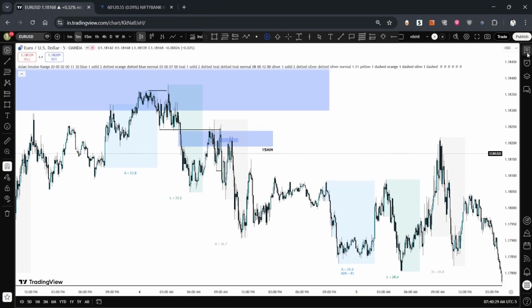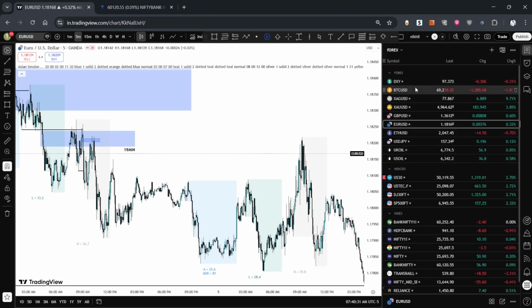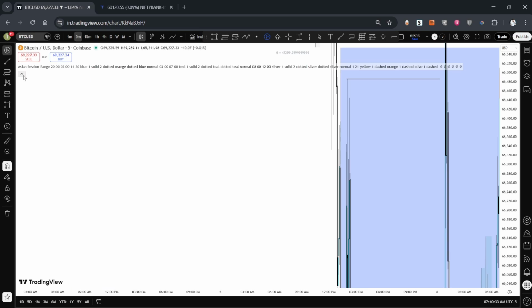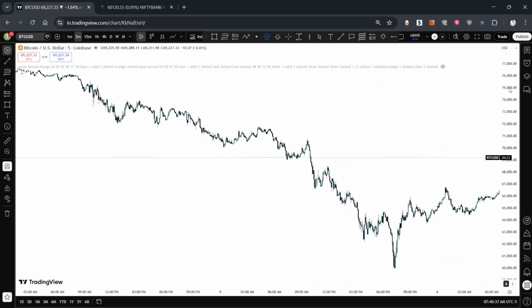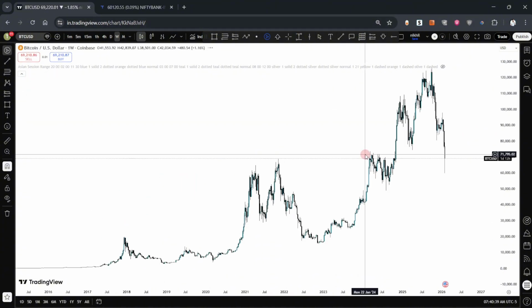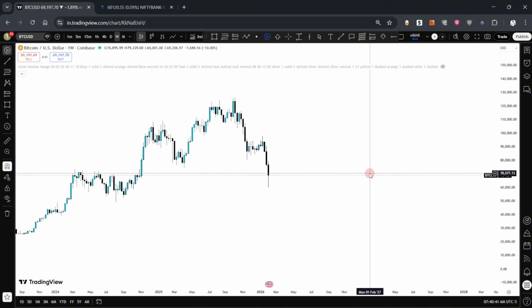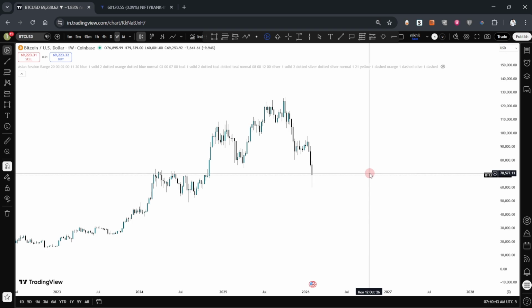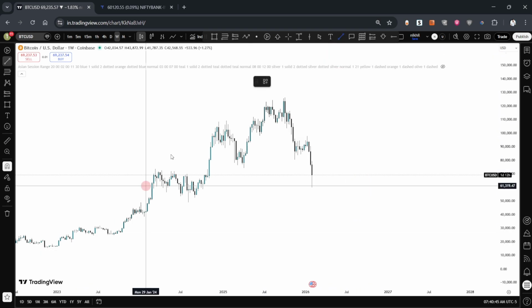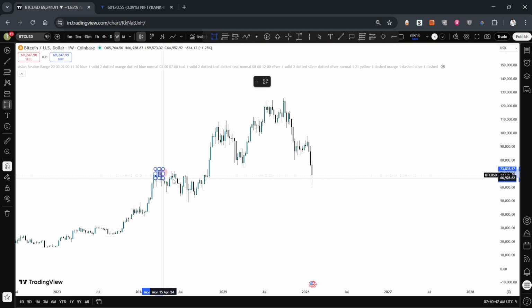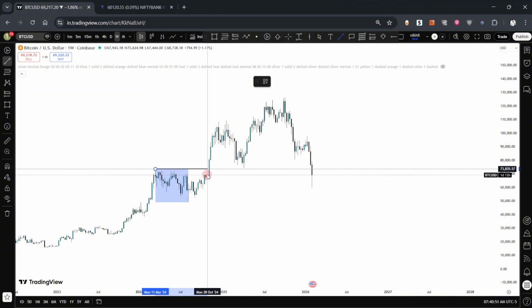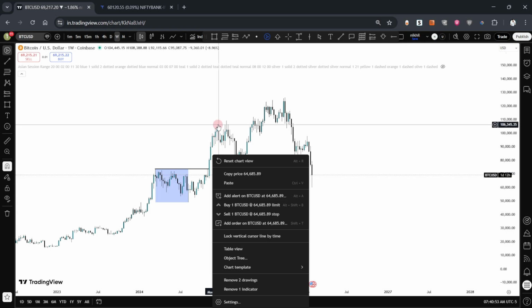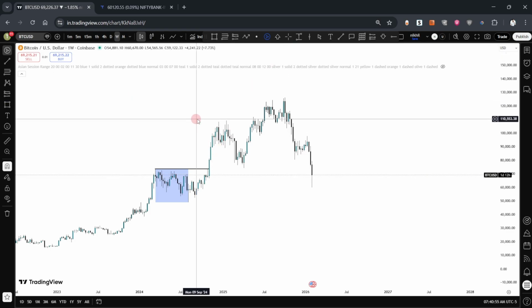Let's look at the forex markets. I'll start with BTC. Let's look at the weekly time frame. So on a weekly time frame, if I just zoom out, this is the zone right here. Okay, that is where the strong consolidation happened and we had a breakout. From there, price made this high.